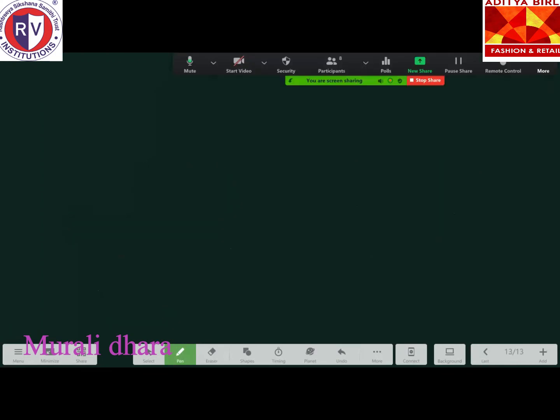Next, coming to the structure of pollen grains. As you know, the pollen grain is made up of 2 layers, the outer layer and the inner layer. The outer layer is called the exine layer. The inner layer is called the intine layer. Inner to the intine layer, there are 2 cells. One is called the vegetative cell and the other is called the generative cell. The generative cell is smaller, whereas the vegetative cell is a little bit bigger.